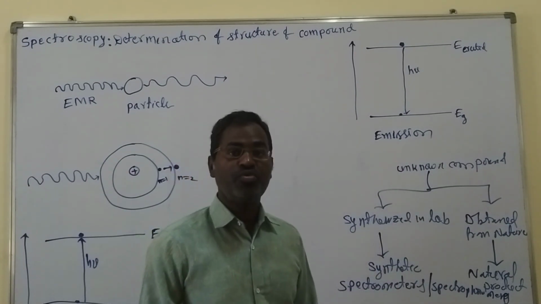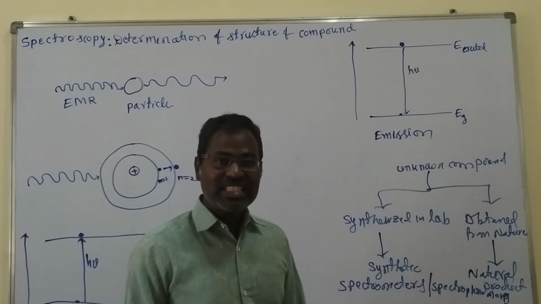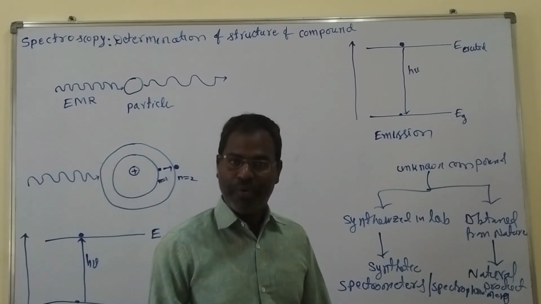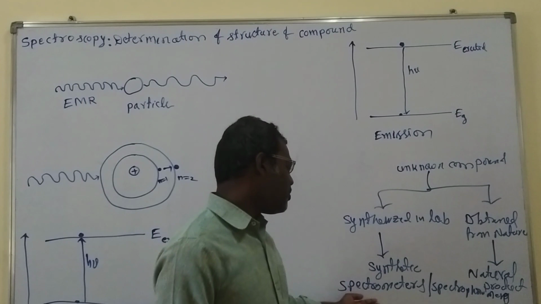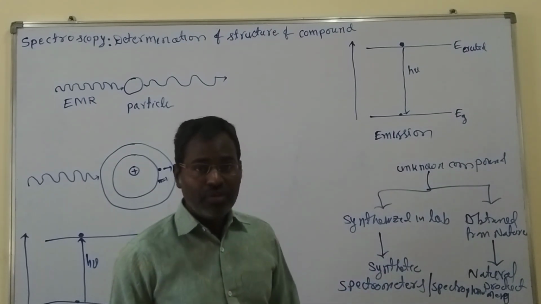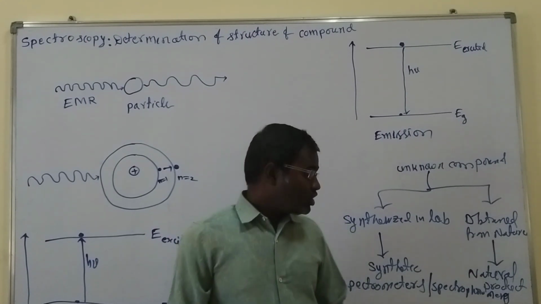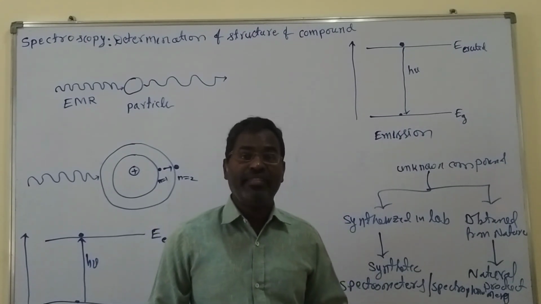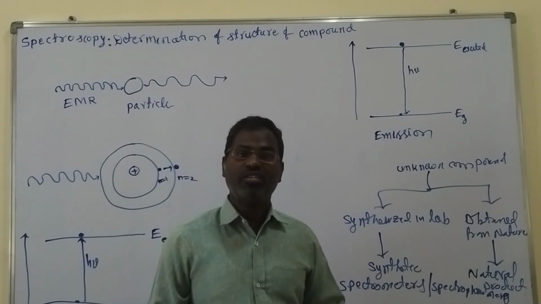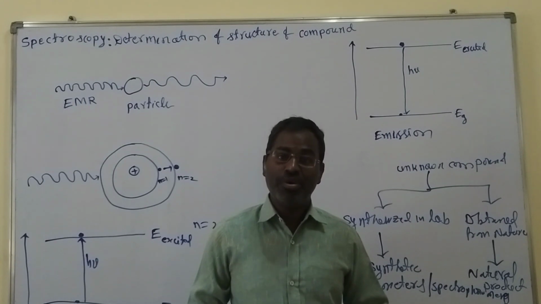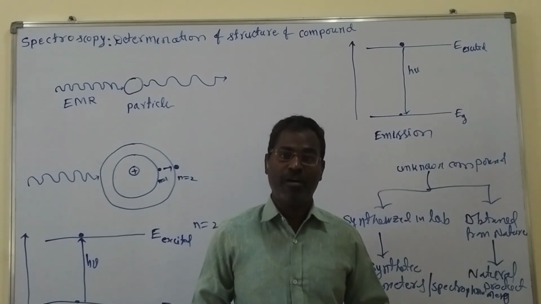The instruments which are used to determine the structural information of organic compounds or inorganic compounds are called spectrometers or spectrophotometers. So anyway, spectroscopy is essentially used to determine the structure of a compound. This is an essential technique used to determine the structure of a compound.